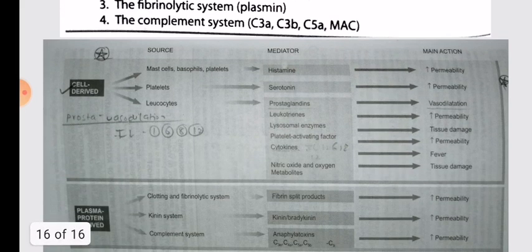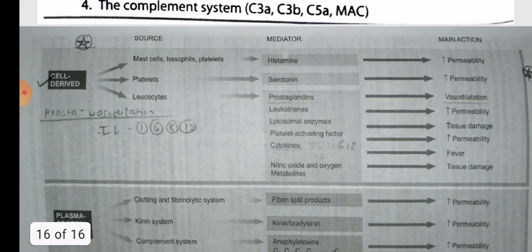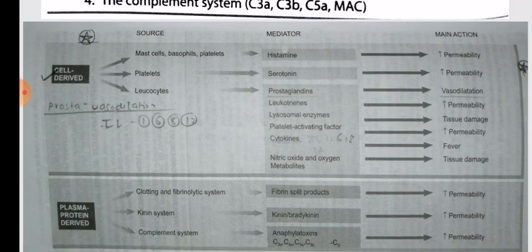And finally, we do a short revision of the cell derived and the plasma derived chemical mediators. Cell derived from the mast cells, basophils, and platelets is histamine, whose main function is increase in permeability. Platelet derived serotonin action: increase in permeability.